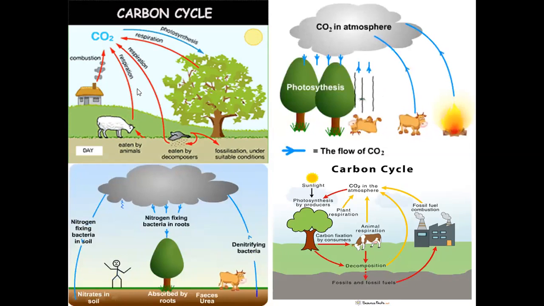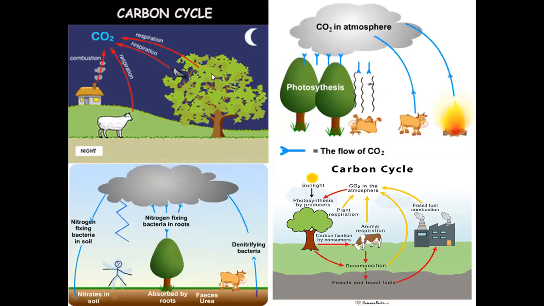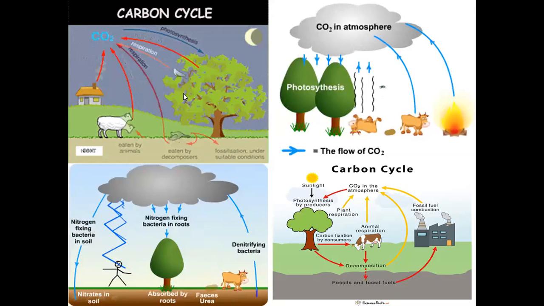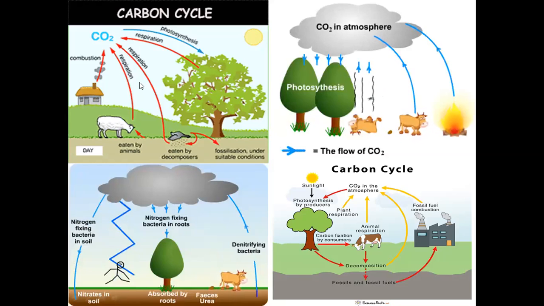All of the animals and trees, that is birds and all of the animals, use oxygen for respiration and produce carbon dioxide, and only in the photosynthesis process do trees use the carbon dioxide.